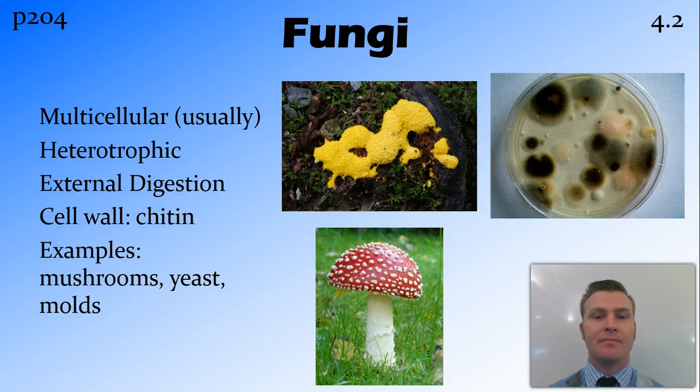Fungi are multicellular, well, usually multicellular, or at least live in colonies. They are heterotrophic. They have external digestion in the way that the thing that they are digesting, they basically sit on top of it rather than taking it inside them. They have a cell wall made of chitin, and examples include mushrooms, yeast, and molds.